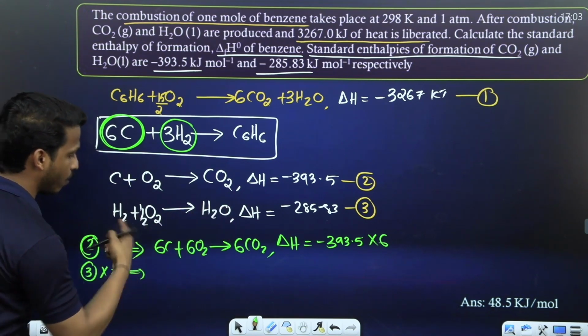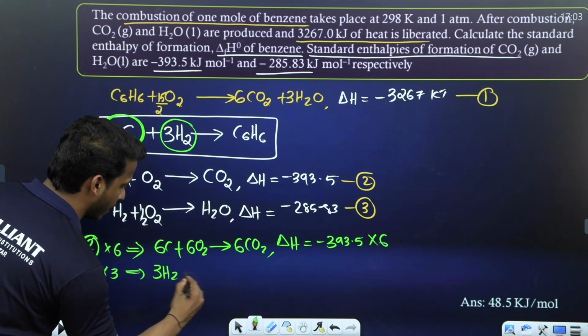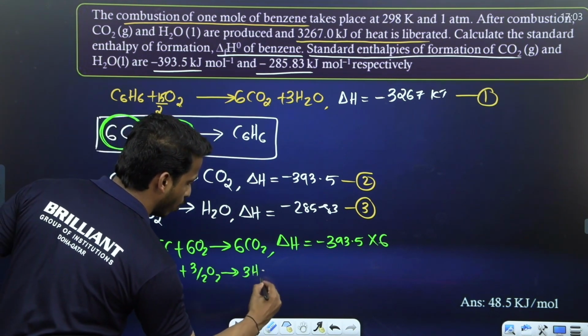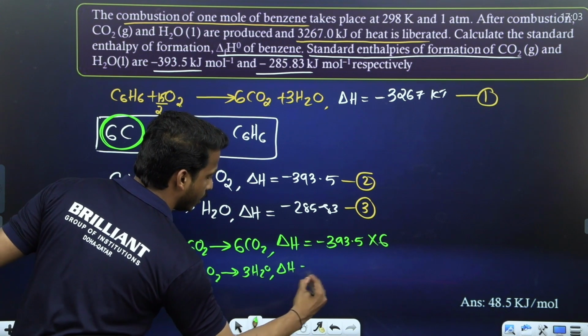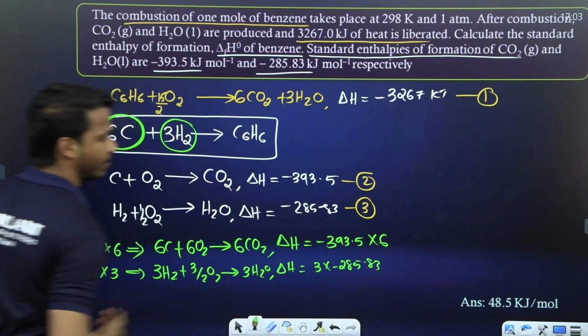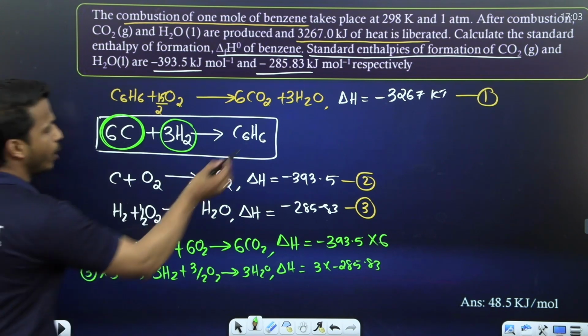If you multiply by 3, what does it become? 3H2 plus 3 by 2 O2 gives 3H2O. Delta H will be 3 into minus 285.83. Done.